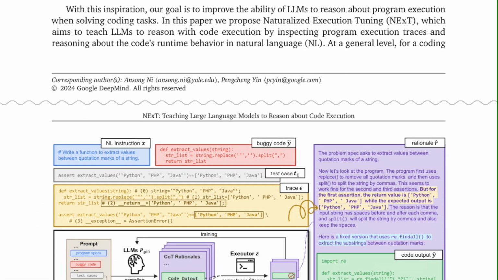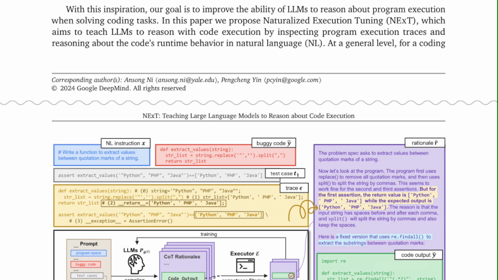With this inspiration, our goal is to improve the ability of LLMs to reason about program execution when solving coding tasks. In this paper, we propose Naturalized Execution Tuning, NExT, which aims to teach LLMs to reason with code execution by inspecting program execution traces and reasoning about the code's runtime behavior in natural language.